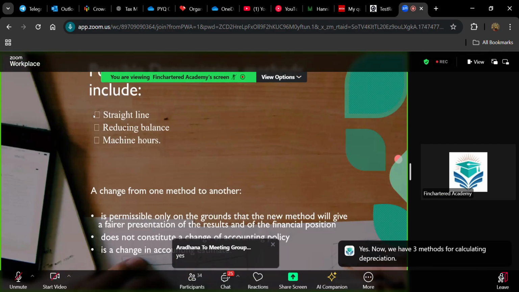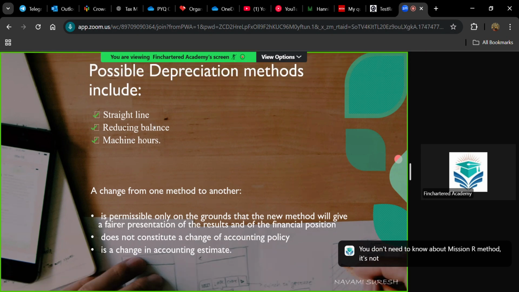That is the straight line method, the reducing balance method, and the machine hour method. You don't need to know about the machine hour method. It's not important. But the straight line and reducing balance methods are important. As per the straight line method, you have to calculate the value of depreciation once. Every year, the amount of depreciation will be the same. Same amount every year.